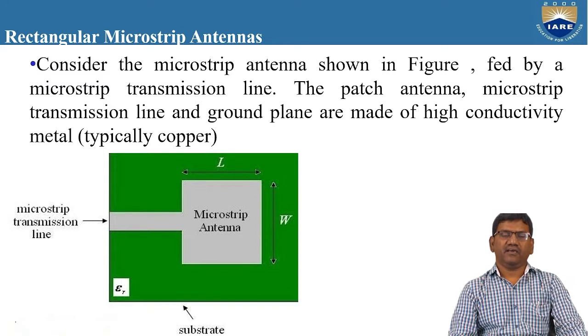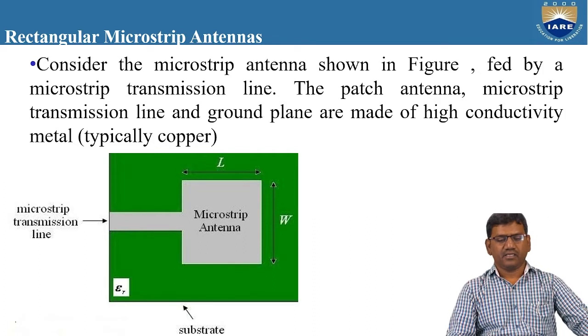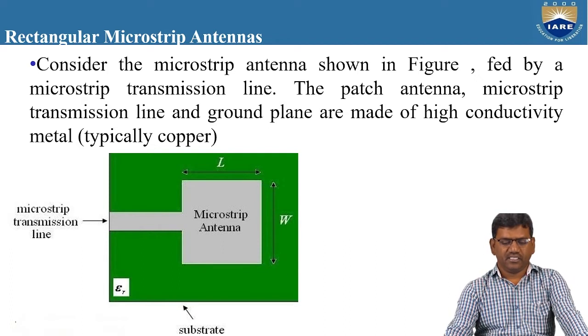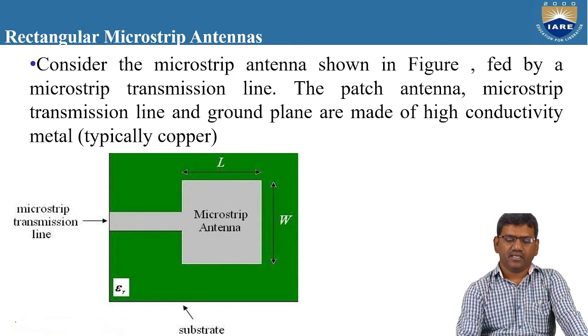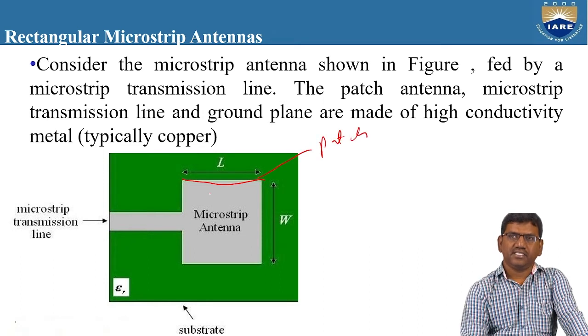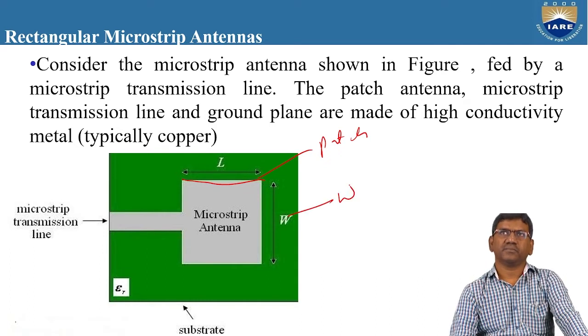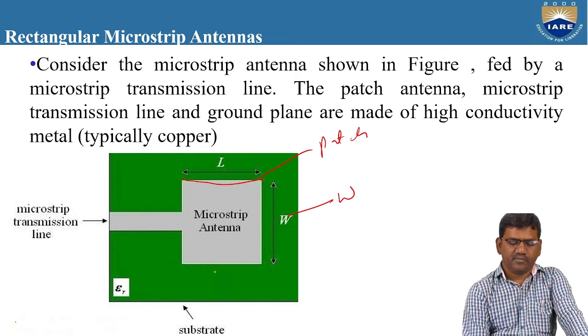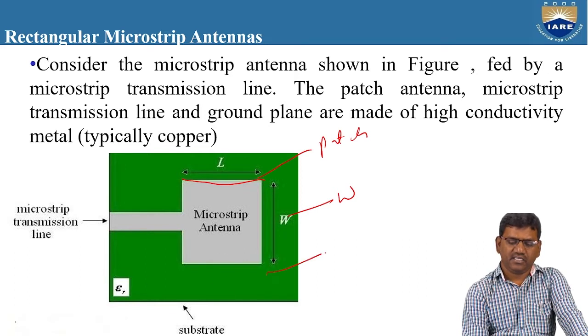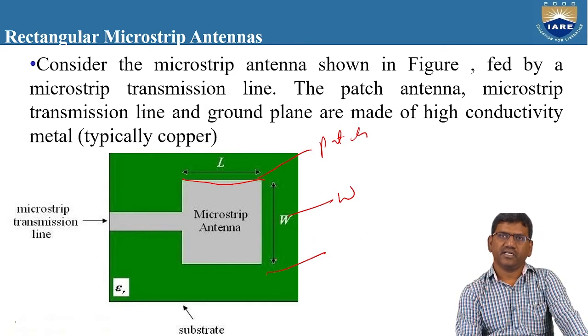And the most popular antenna, which we can see in most practical applications, is the rectangular patch antenna. Here in the display, you can see the basic structure of the microstrip antenna. This is the microstrip antenna, and this is known as the patch, whose length is L, and this is the width W of the microstrip antenna. Here there is a substrate below the microstrip antenna. The green indicates the substrate. The substrate means some dielectric material is added to the microstrip antenna.